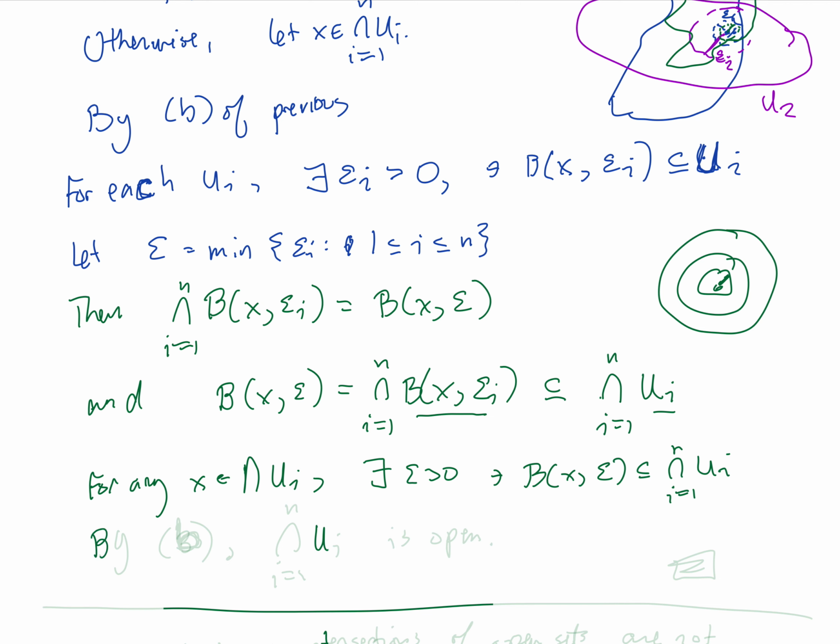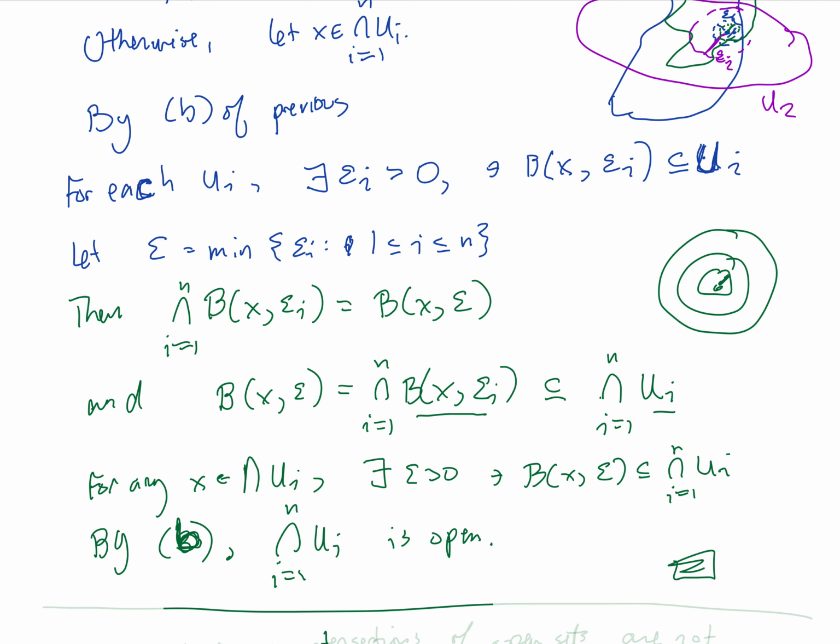By part B of that previous theorem, because there's a ball centered at any point x of radius epsilon, depending on x, contained inside that set, that tells us that set is open. So the intersection from i equals 1 to n of the U_i's is an open set. All right, so that is the end of this proof.